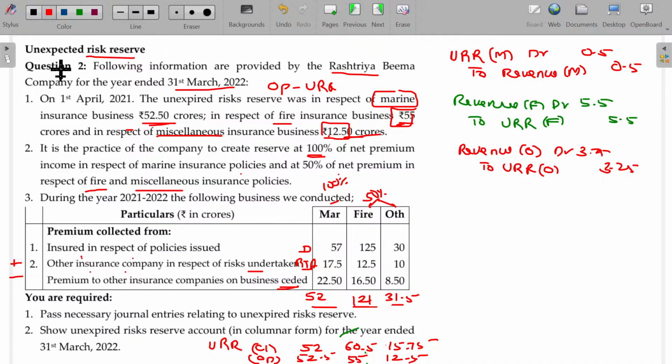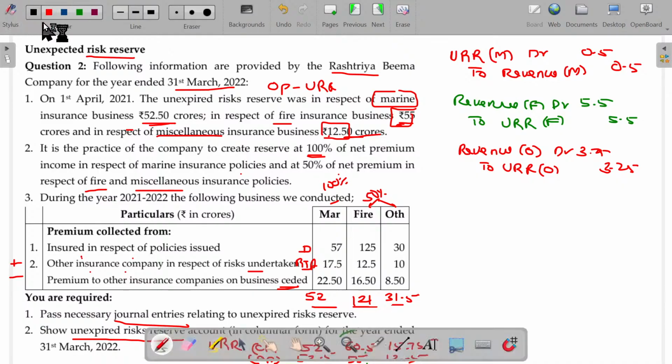So what are the requirements? Pass necessary journal entries relating to the unexpired risk reserve. Also show the necessary unexpired risk reserve account in columnar form. I can prepare it in columnar form here. Okay.